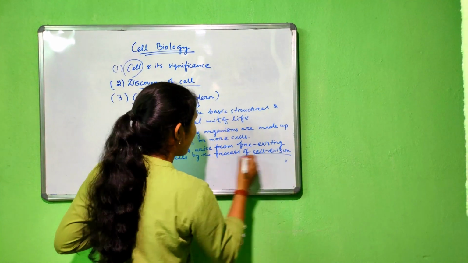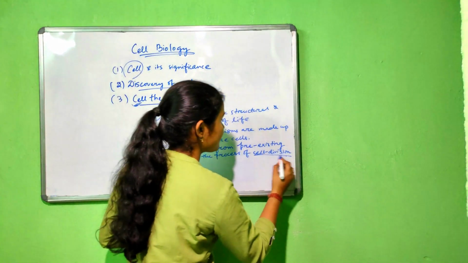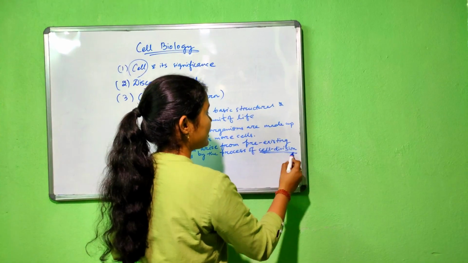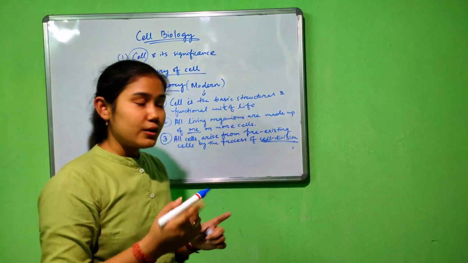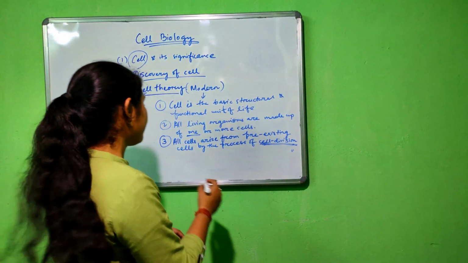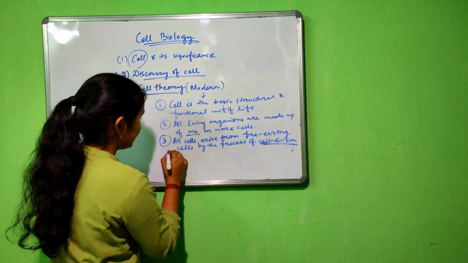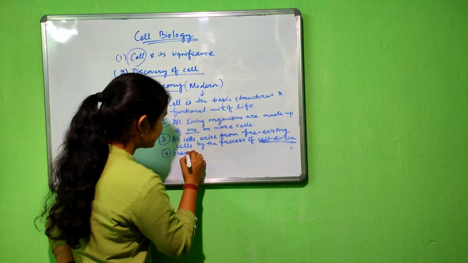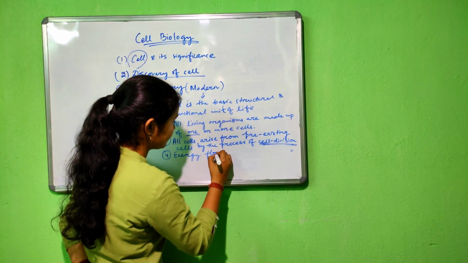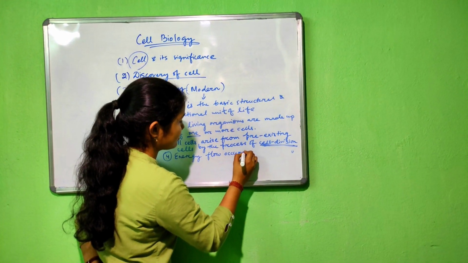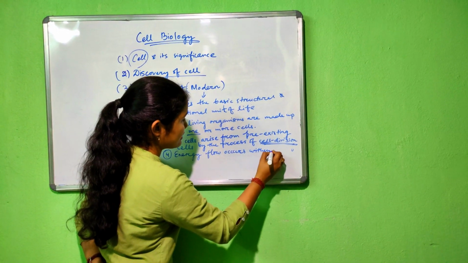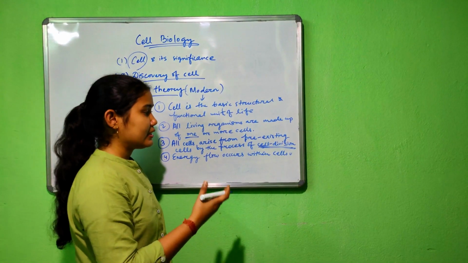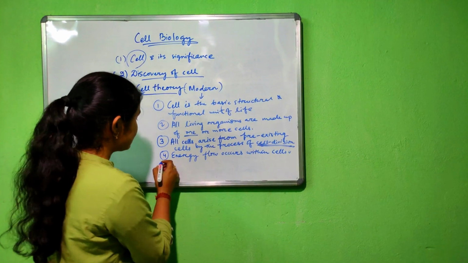New cells are formed by the process of cell division. The cell division chapter is another topic which we will discuss in the next videos. Then the fourth point, that energy flow occurs within cells. So, flow of energy occurs within the cell.